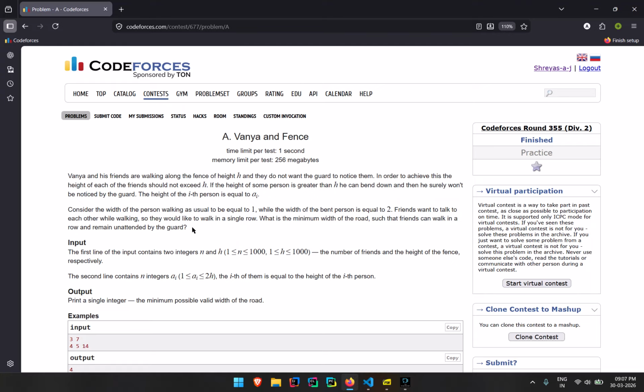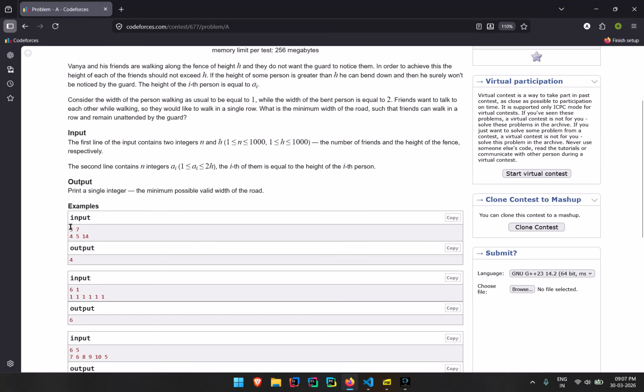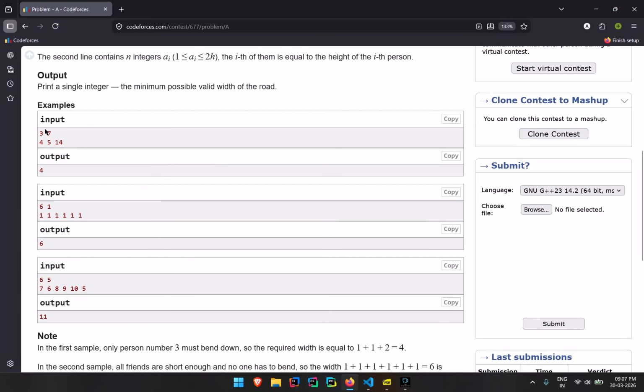Also, at the same time, I need to give the minimum width of the road. The first input gives the number of friends, and the second gives the height of the fence. Simple as that.